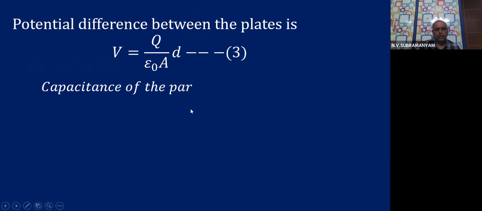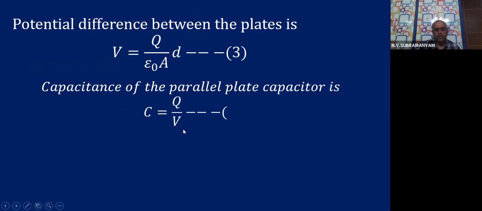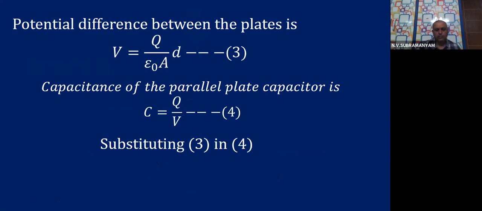Capacitance of the parallel plate capacitor is C is Q by V. This formula we already saw. Now what do we do? Already we got the V value here. Substitute that in equation number 4. Okay, substituting 3 in 4.